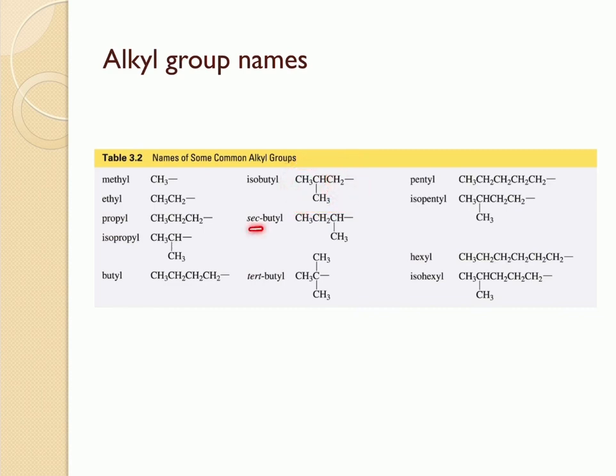it. This is a secondary butyl group because the substituent, whether it's a halogen or a hydroxy group, is attached to a secondary carbon. And similarly, this is a tertiary butyl group because the substituent here is attached to a tertiary carbon. And this is an isopentyl group because there are totally 5 carbons and you also have an isostructural unit in here. And similarly, this is an isohexyl group because there are totally 6 carbons and you still have the iso group at the end.